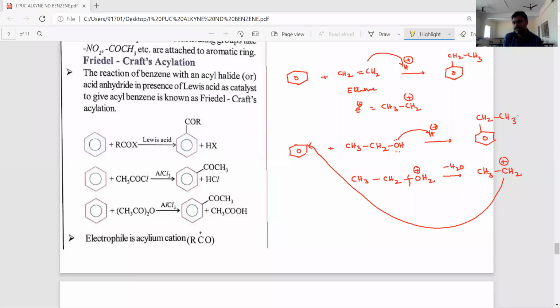So this alkyl benzene we can prepare from alkenes in acidic medium or alcohols in acidic medium when they react with the benzene ring, and produce the corresponding alkyl benzene. Okay, students, alkyl benzene we can prepare by using the Friedel-Crafts alkylation reaction, as well as by benzene reacting with alkenes or alcohols in acidic medium. Okay, students, listen carefully.